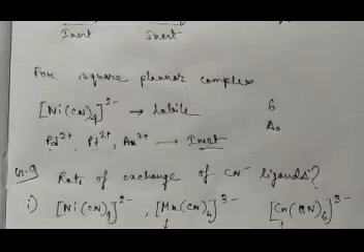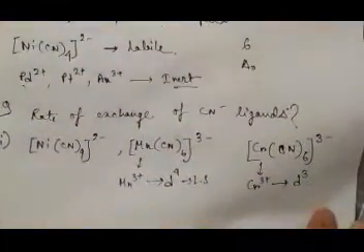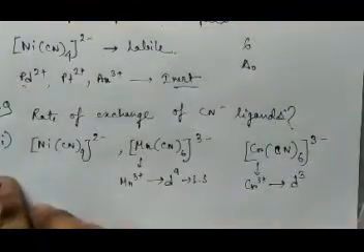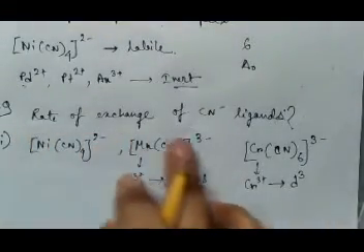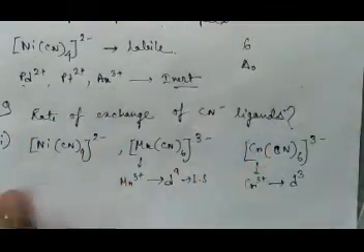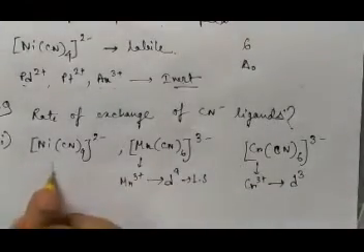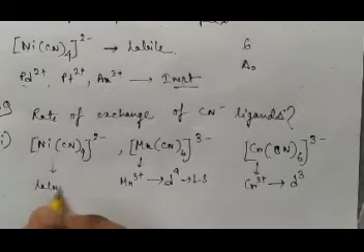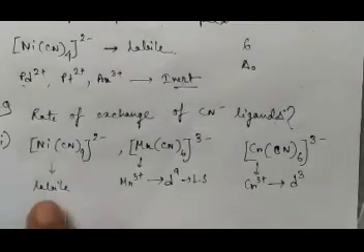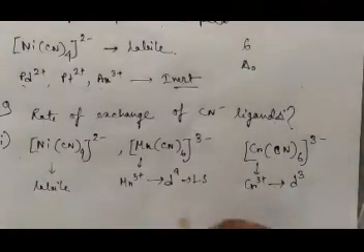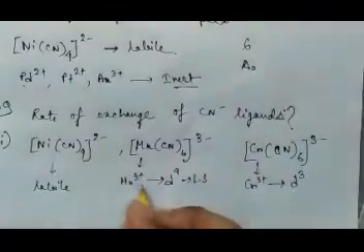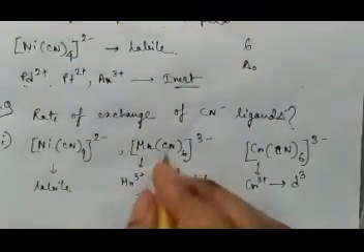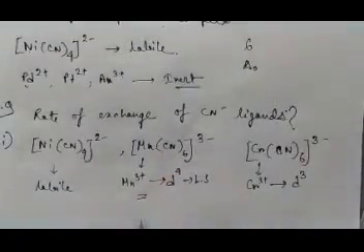And now let us discuss a question and answer from NEET and GATE question papers. So this is from a GATE question. You have to find out the rate of exchange of cyanide ligands in these complexes. Now see, this is a square planar complex of nickel. So this will be labile. So this will be the fastest in the rate of exchange. In these two cases, you can see manganese 3+ is there, which is d4, and it is a low spin complex because the ligand is a strong field ligand.